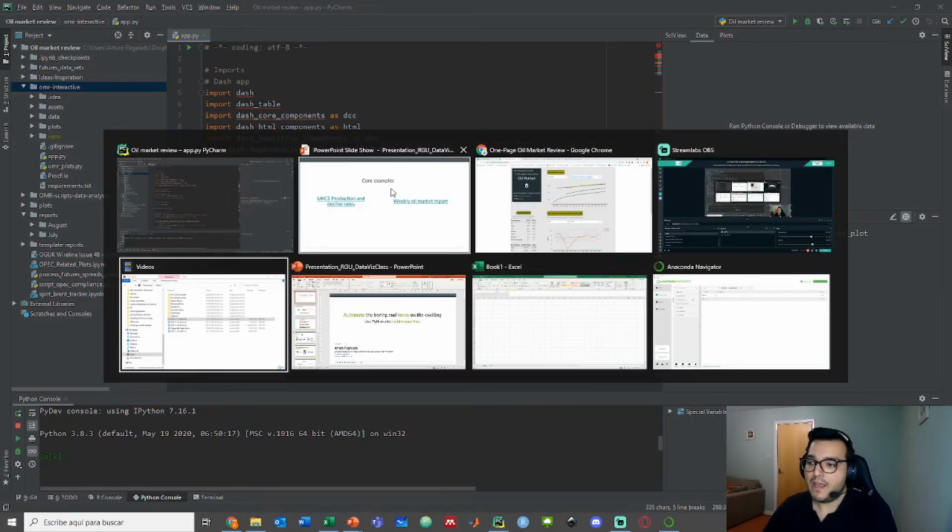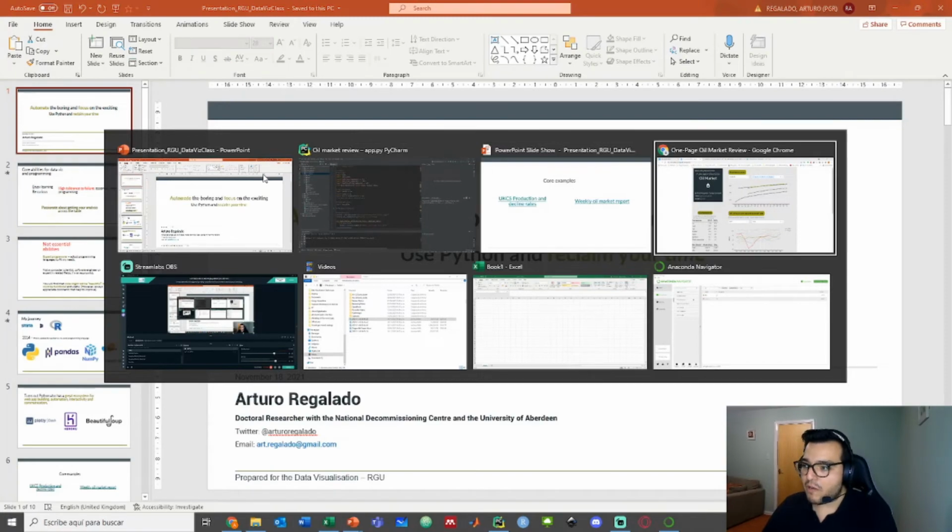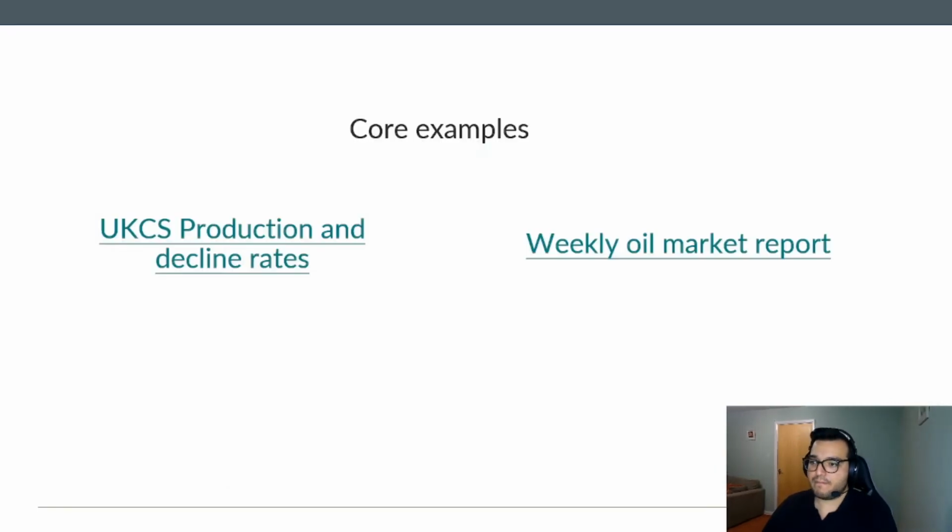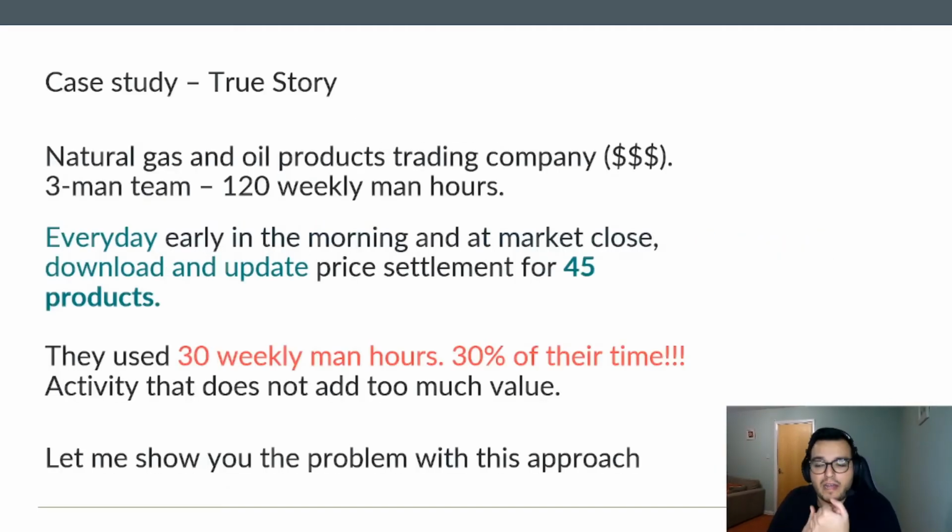Okay, guys. So now I want to show you one case study and a true story of how using the automation idea and deploying web applications was useful for a company. And I gotta say, this is a natural gas and oil products trading company, a multi-billion-dollar trading company. So this is not a small team. It's for you to check that it doesn't matter the size. Even in big sizes, there are a lot of ways to improve on the workflows.